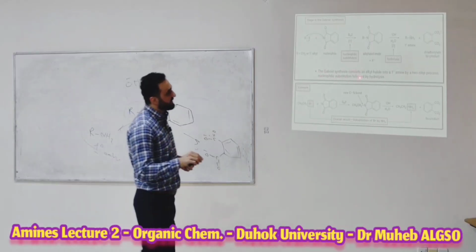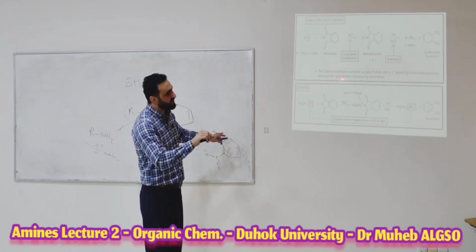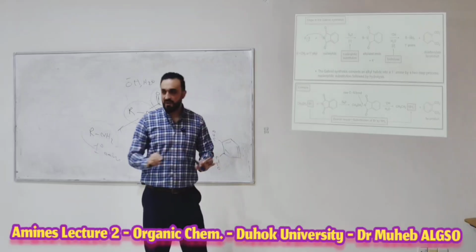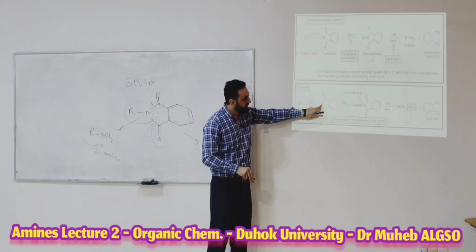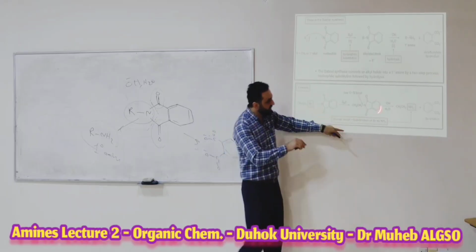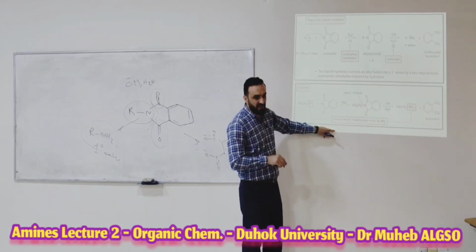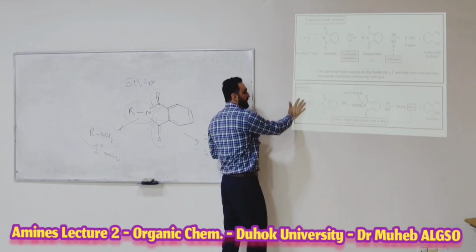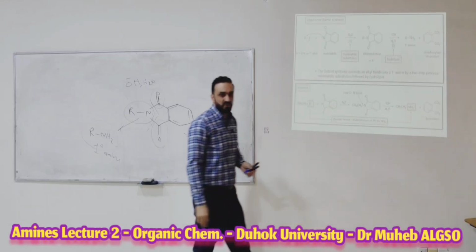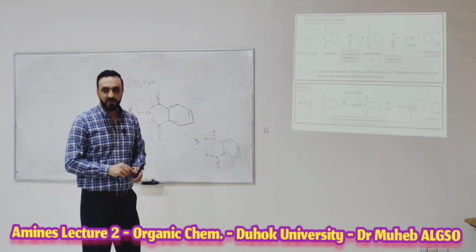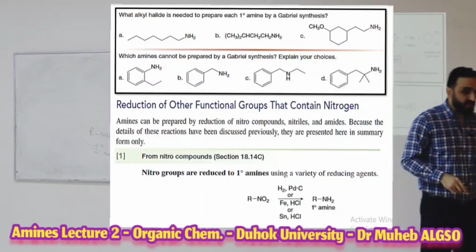The Gabriel synthesis converts the alkyl halide into a primary amine by a two-step process, nucleophilic substitution followed by hydrolysis. This is the whole process. So, this is our example here. It will attack and remove the Br, give you this compound, the alkyl imide, then hydrolysis gives you the final product. The overall process is to change the halogen with what? With NH2. The overall process is substitution. Okay? Overall process is substitution.